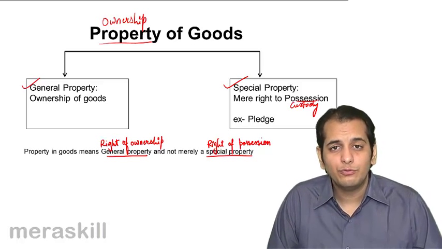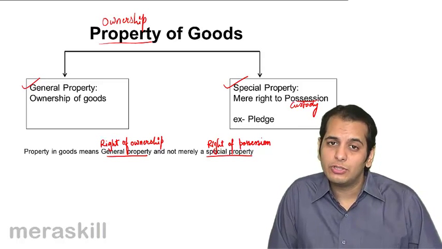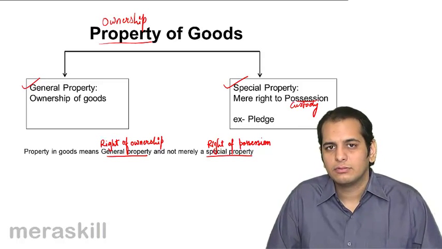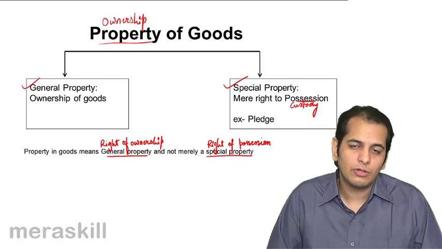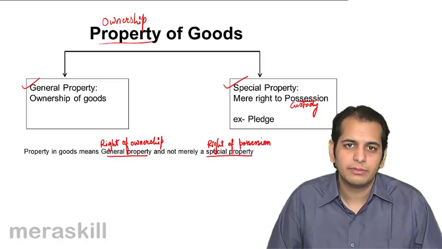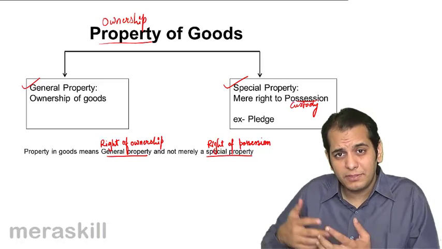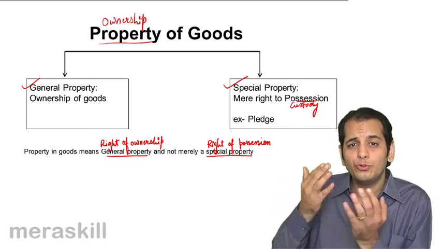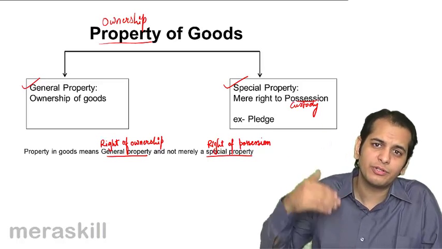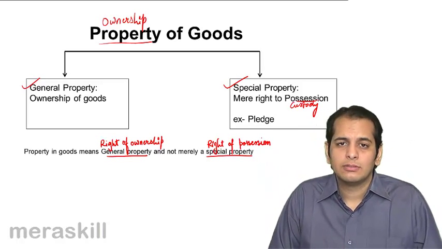Let's say you found a shirt in the train. The owner had forgotten to take the shirt with him. He left it in the train. You found it. So you have the possession of that shirt, but do you become the owner? No, you'll have to return it to the owner.